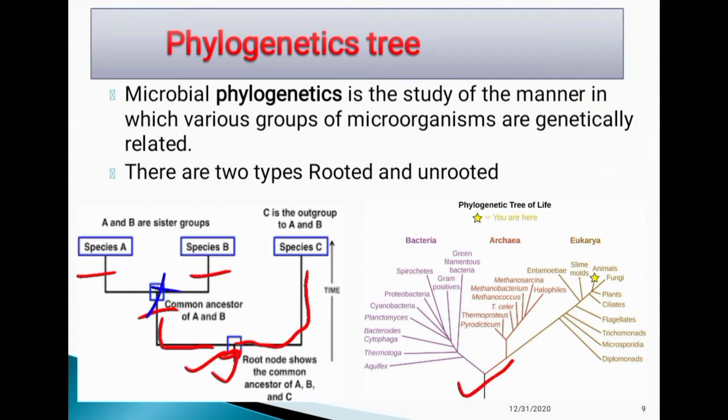This blue point is a common ancestor, and species B and species C do not share that common ancestor. For example, my father and my uncle are not common ancestors of each other, but my father's and my uncle's father, the grandfather, is the common ancestor. For example, a family is